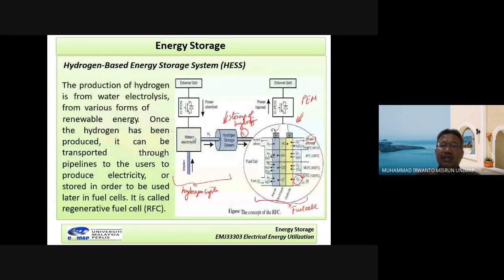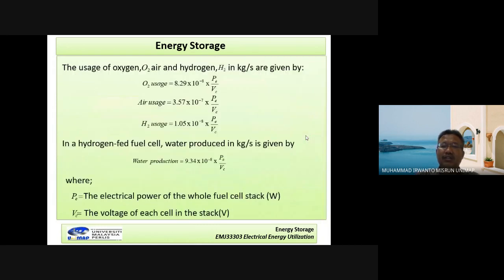Okay, and I repeat again. To operate this fuel cell, we need hydrogen, we need oxygen, and we produce water. The amount of hydrogen, water, and oxygen is given by this formulation. So H2 is given by 8.29 multiplied by 10 power minus 8 multiplied by PE over PC. PE here is the electrical power of the whole fuel cell stack. Remember, it is a stack.